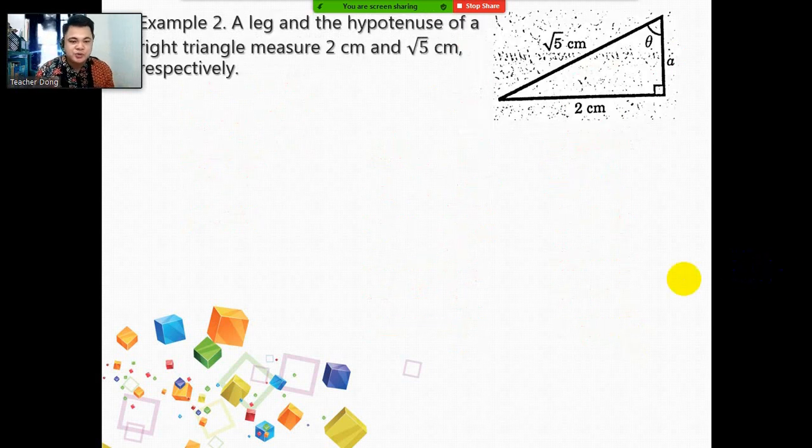So example 2. A leg and the hypotenuse of the right triangle measure 2 centimeters and square root of 5 centimeters respectively. So as you can see in the illustration, the hypotenuse is given, which is square root of 5 centimeters, and the opposite, because this is the angle, so this will serve as your opposite. The opposite leg measures 2 centimeters. Okay? And this one is your adjacent, which measures a. So as you can see, there are two unknown measurements in a right triangle. Therefore, we can use the Pythagorean theorem now in solving for the value of the adjacent leg.